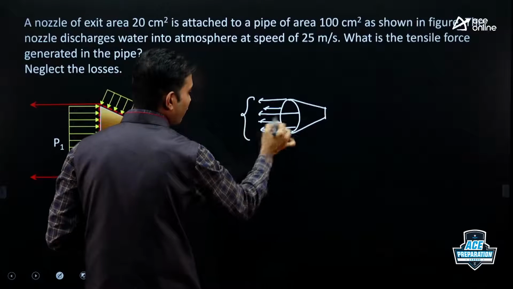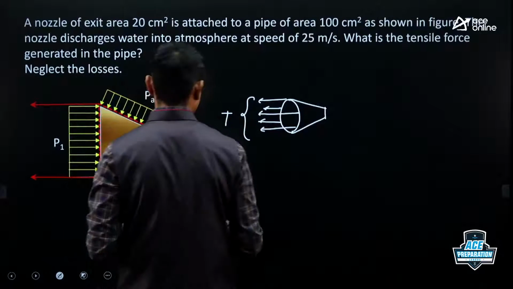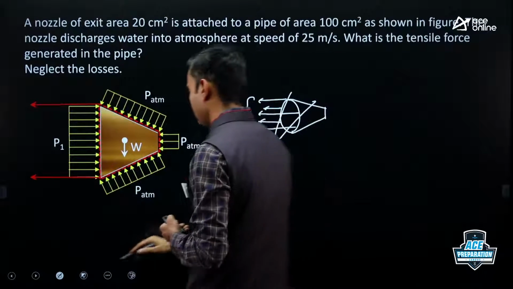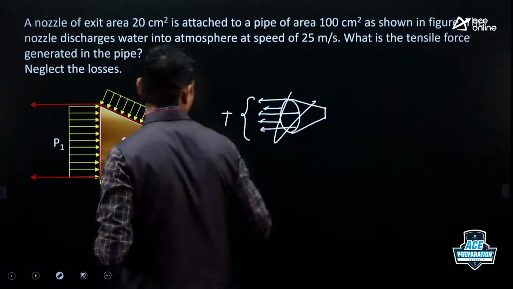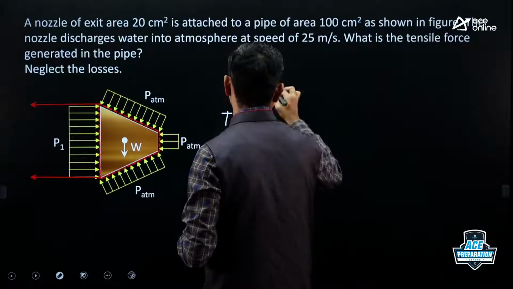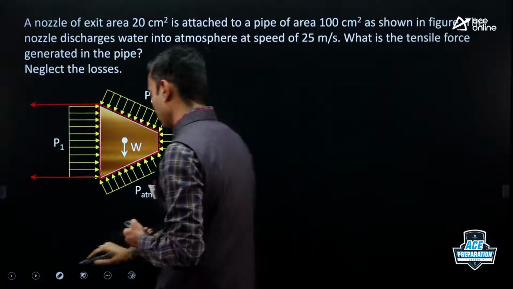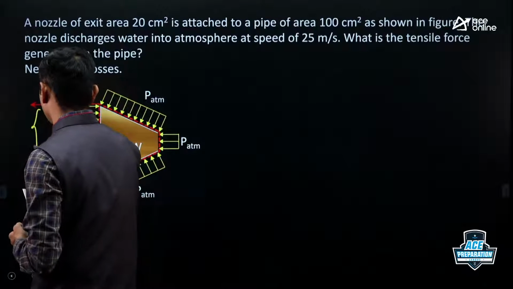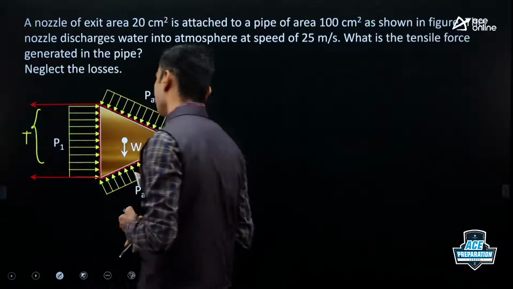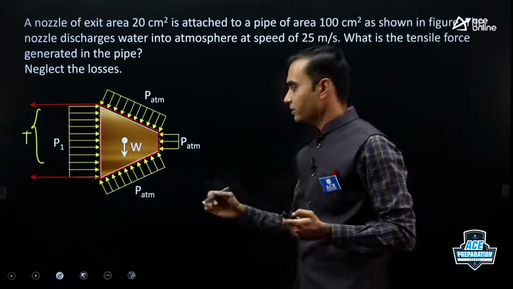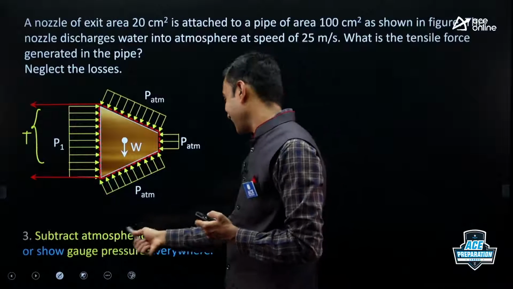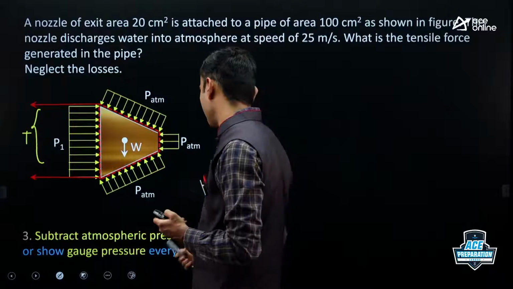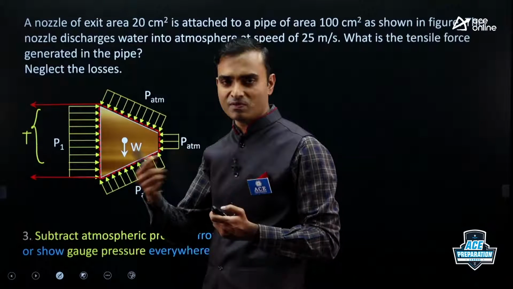So the vector sum of all those tensile forces, let us say it is T. So this we are considering as T. This force together we are considering as T. So this is the free body diagram. That's it. Next step, subtract atmospheric pressure from all sides or show gauge pressure everywhere. So the next step is just a simplification.